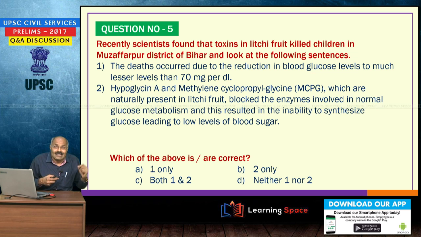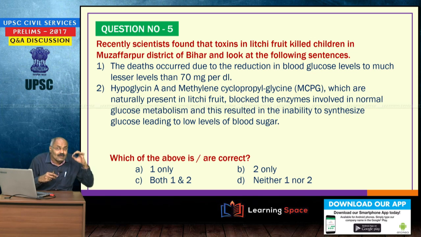First sentence: the deaths occurred due to the reduction in blood glucose levels. Night time they ate lychee fruits and slept, their blood glucose levels reduced drastically, and they went much lesser than 70 mg per dl blood glucose levels. So, this is one point.